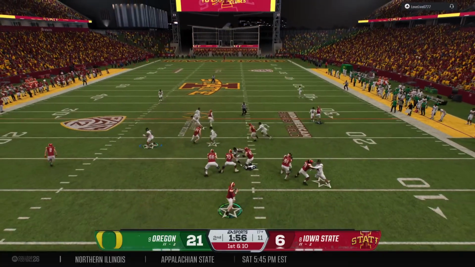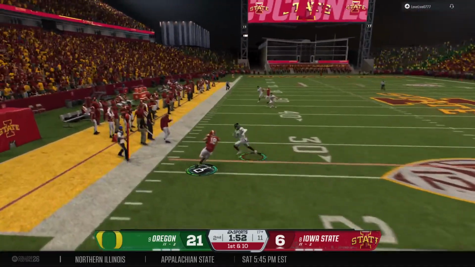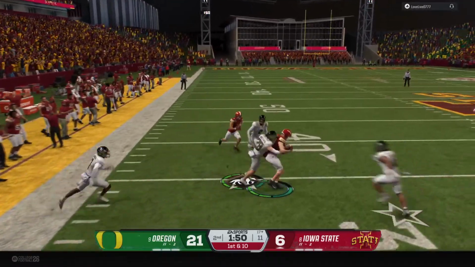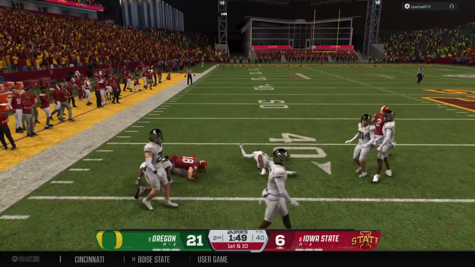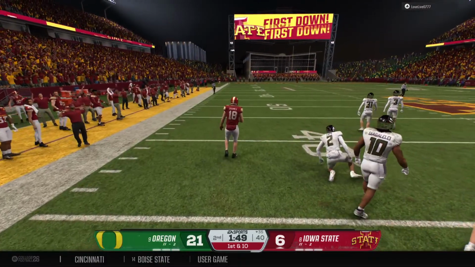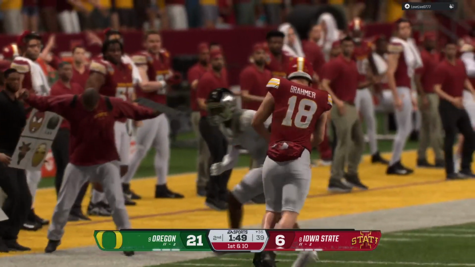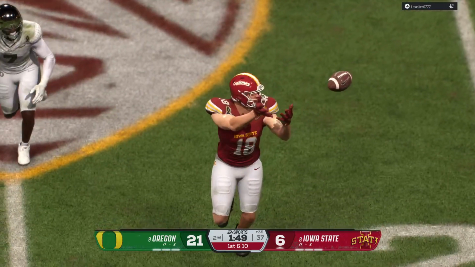First play of the drive, looking to throw the football. Looking to scramble. He bought some time, now lets it go. Looks to the left, pass caught. Moves his way for a first down to the 35. Chris, a great ability by this quarterback to get outside of the pocket and place the football right where it needs to be for the first down.